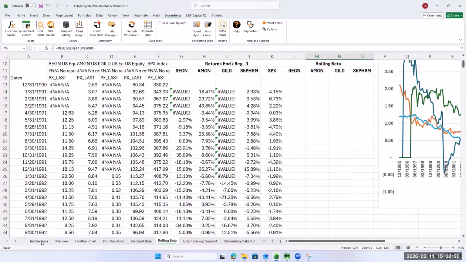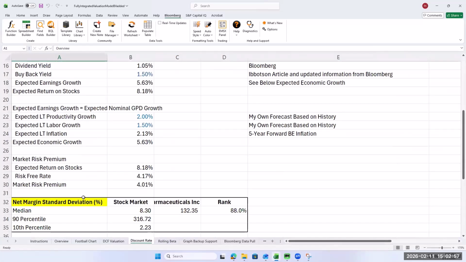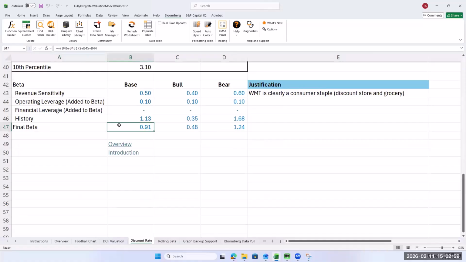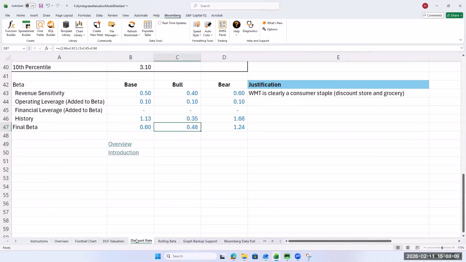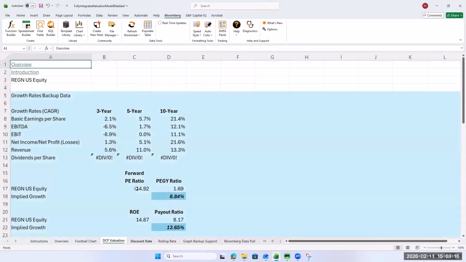Let's look at the industry. The industry is in the 0.6 to 0.9 range. So I'm going to use 0.6, 0.7, 0.6, 0.9 for our company. So we've got a discount rate on valuation.